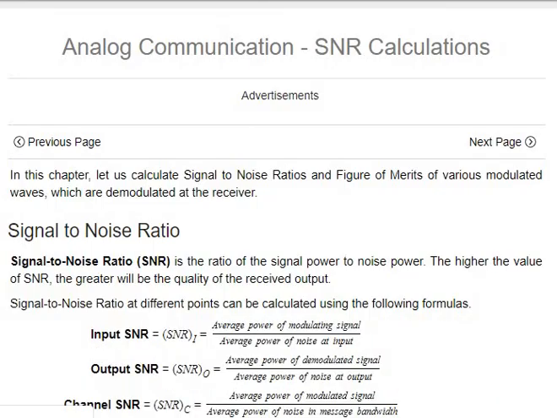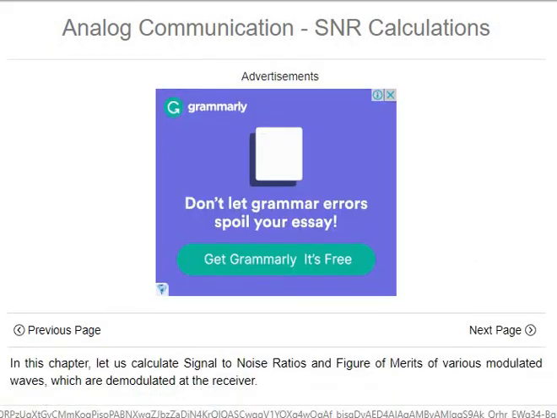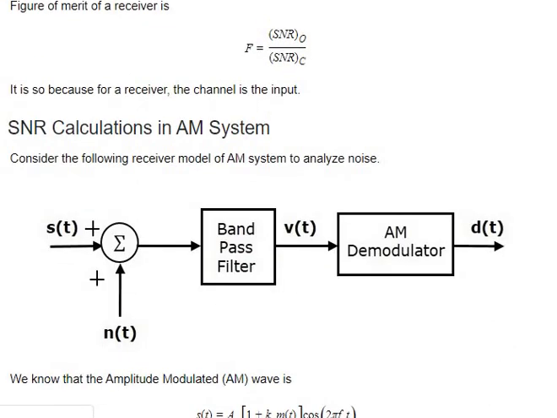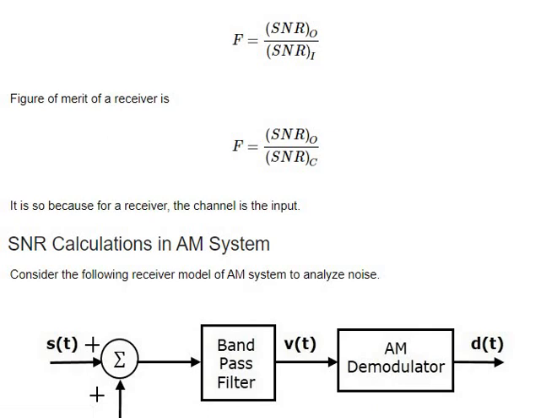Like formulas, S1 is the input signal and S0 is the output signal of any system. Like if you say AM system, that S1 is Ac plus Am of 1 plus ka into cos 2 pi fc t. That one will be the S1 signal, S0 signal, and S1 is the input signal that you are given.